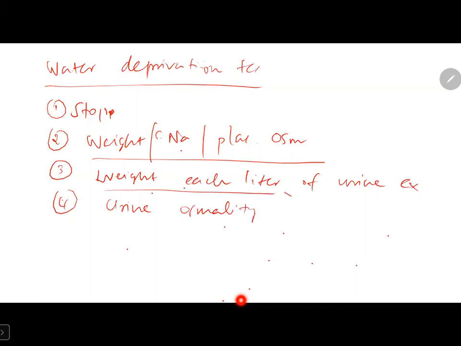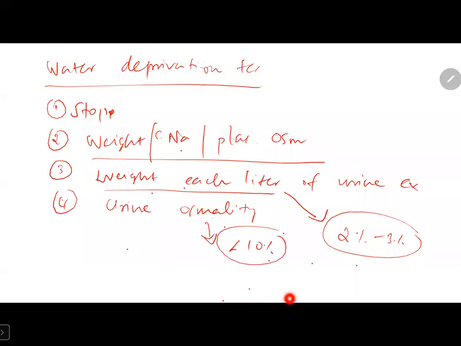If the patient's weight decreases by 2% to 3%, or the urine osmolarity that we are measuring every hour, the difference becomes less than 10%, we can assume that the patient's urine has reached maximum concentration. So we can stop the test here.